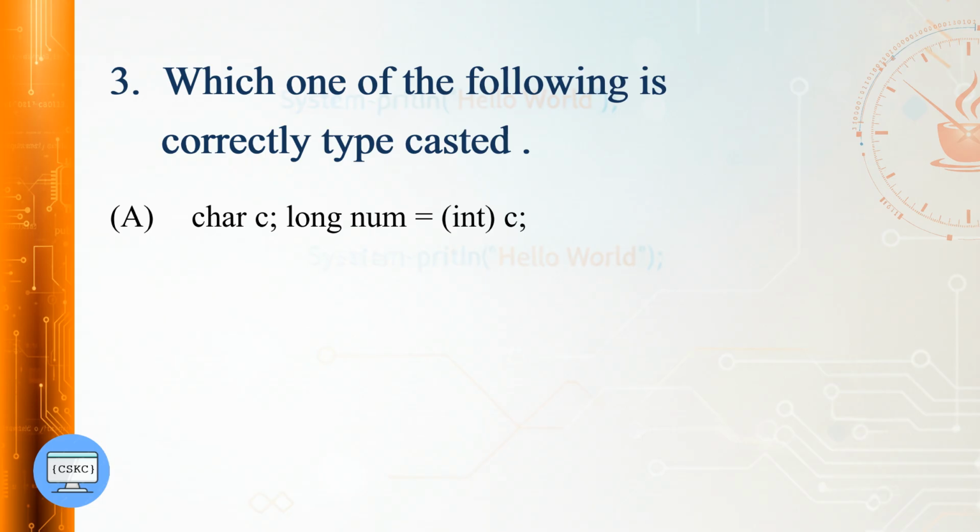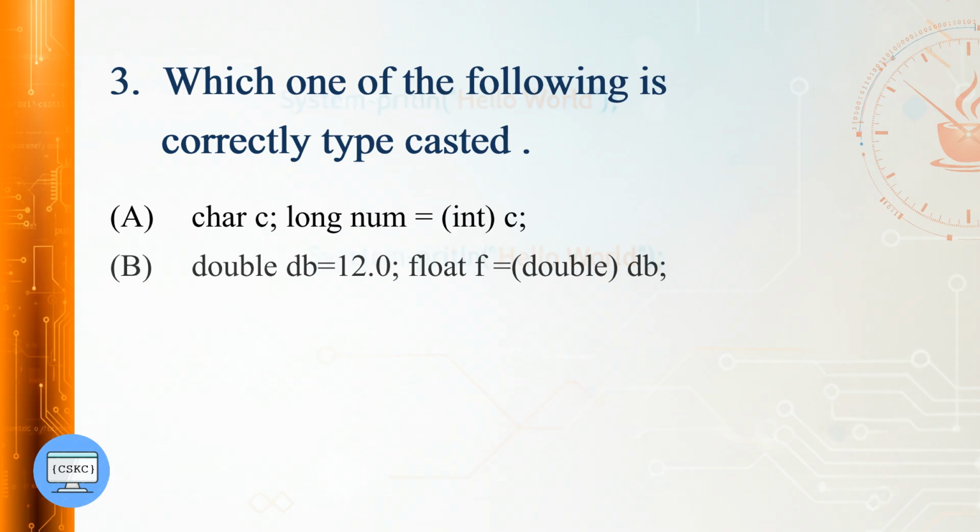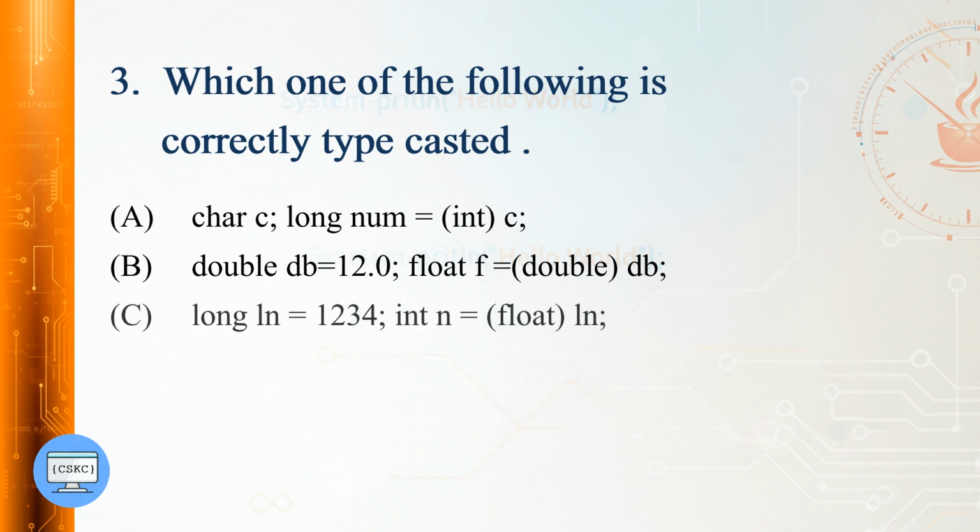Char C, long num equal to int casted C. Double db is equal to 12.0. Float f is equal to double casted db. Long ln is equal to 1234. Int n is equal to float casted ln.